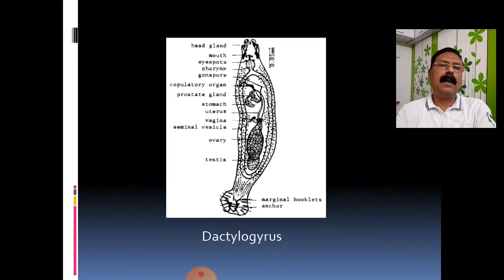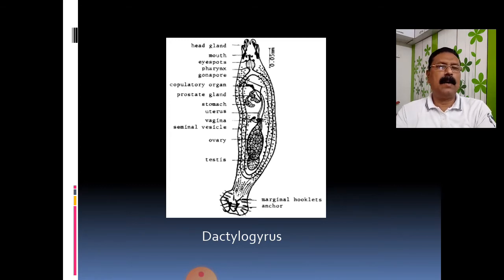Anchors are large curved hooks. With their help it pierces the host organism and makes a wound, for the purpose of attachment. It gets a firm attachment to the host body with the help of the anchors, the hooks, and the hooklets.